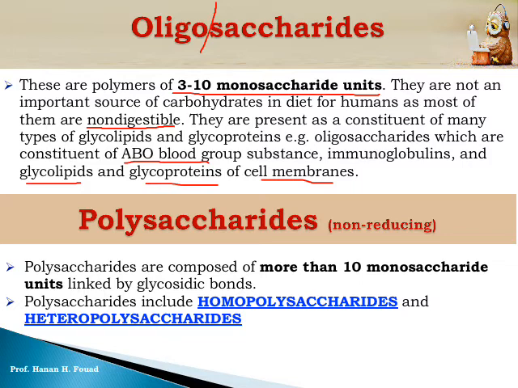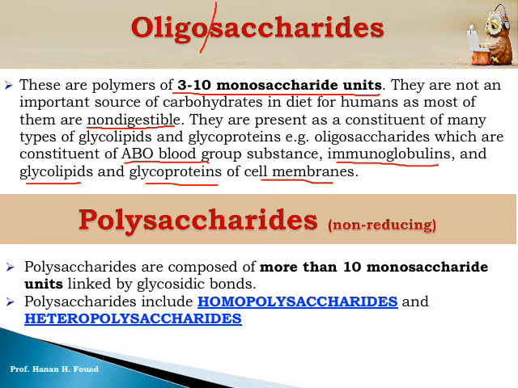Of course, not every molecule in our body gives us energy. For example, hormones do not give us energy. We do not oxidize hormones to get energy, but hormones have a very important biological function, essential for life. Blood group antigen has an important function. Immunoglobulin has an important biological function. Cell membrane has an essential biological function for the vitality of the cell, or the cell is going to die. So oligosaccharides play physiological and biological functions but do not give us energy.